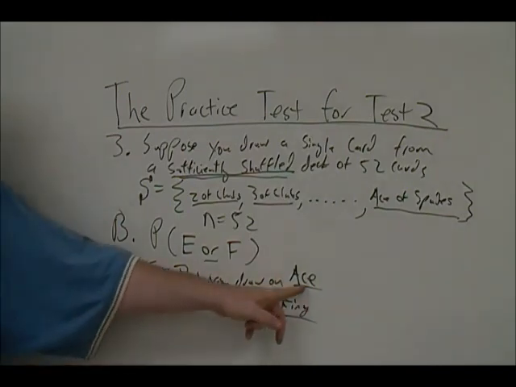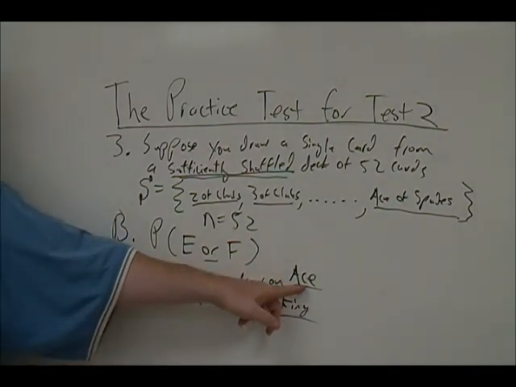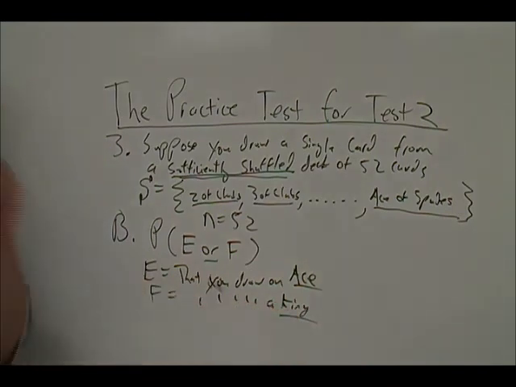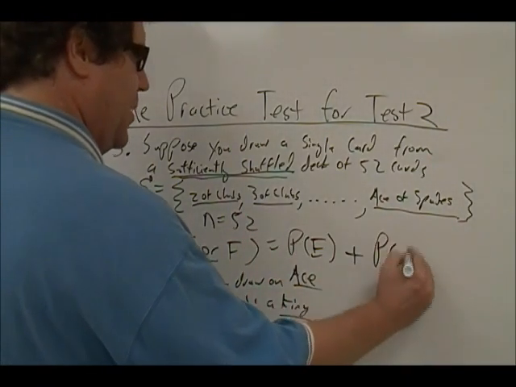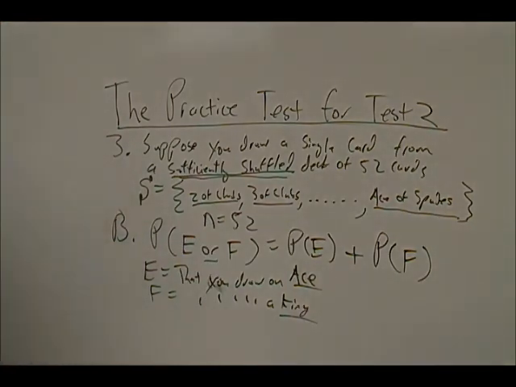No. If you look at all the simple events that lead to an ace, and all the simple events that lead to a king, there are no common simple event components between E and F. So that says E and F are mutually exclusive events, and so we would use formula 1C. That's the general addition rule on the cheat sheet for mutually exclusive events. So we'd get the probability of E plus the probability of F using formula 1C.